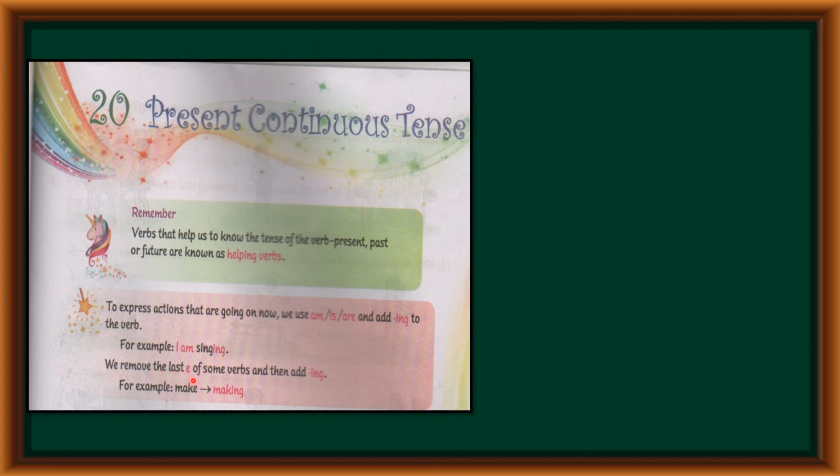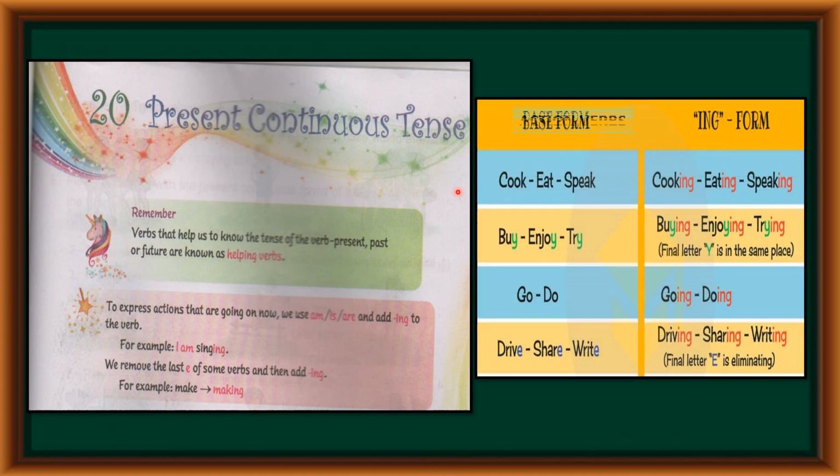We remove the last e of some verbs and then add ing. So children, with some verbs, we add ing. If you find E at the end of the verb, then remove E and add ing. So children, see this chart. If the action verb is cook, we will add ing, the ing form. So it will become cooking.